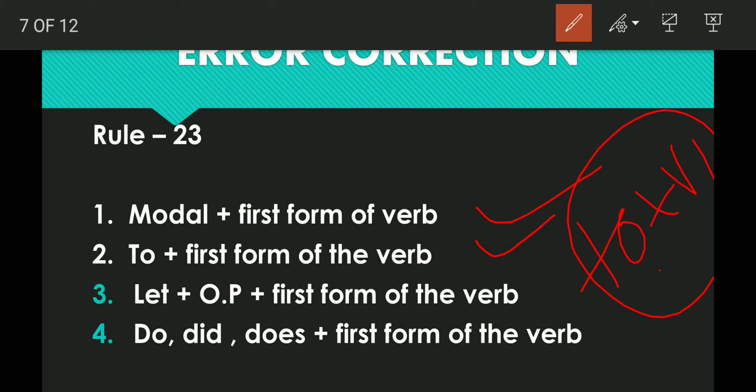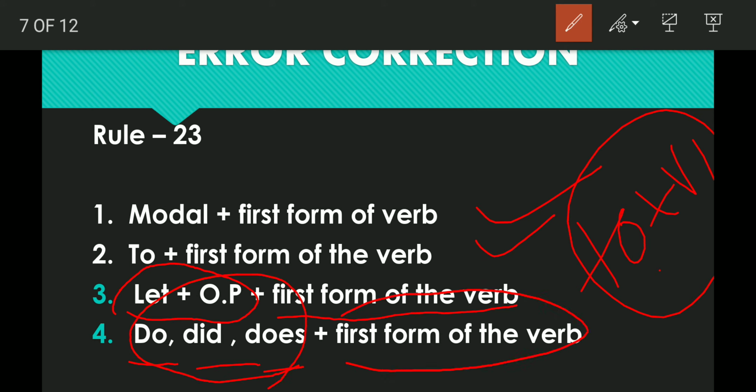After let plus objective pronoun, as I have discussed previously, after let we must use objective pronoun. After that, here I tell you one more step. After let plus objective pronoun, use first form of the verb. And finally, do, did, does. If you are using do, did, does in your sentence, please use first form of the verb. Just write down the 4 rules, very, very important.